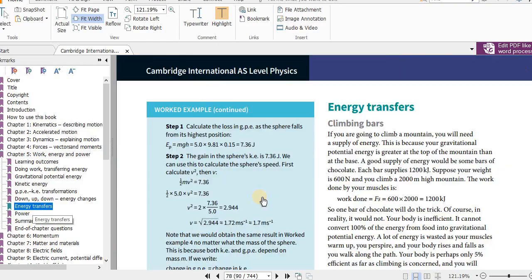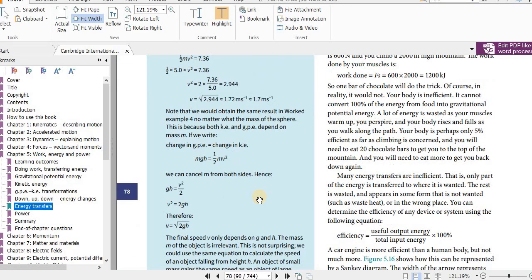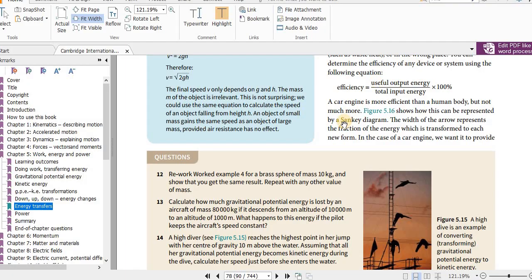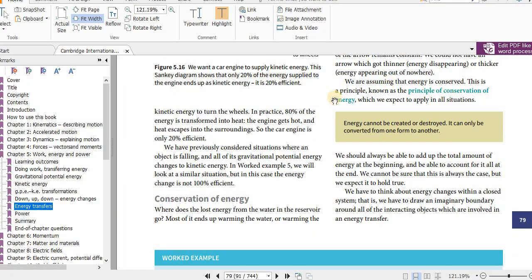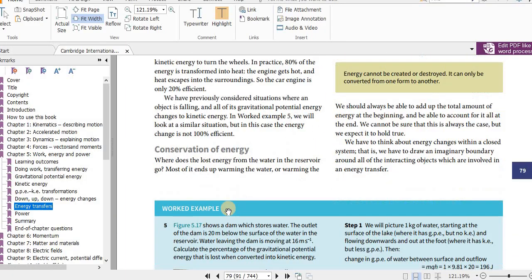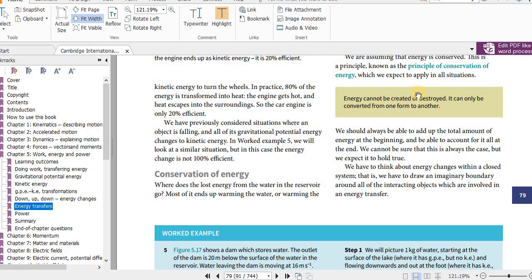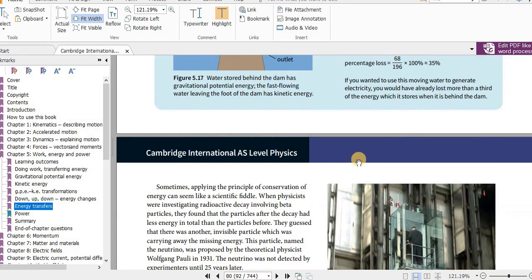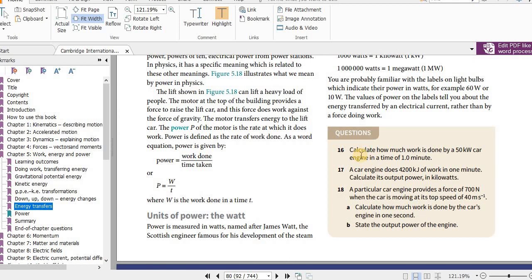Then you will see more energy transfers, efficiency, and the principle of conservation of energy. This is very important. Whatever is highlighted in green like this in this book is important. You have to memorize it with understanding, because in paper 2 or even paper 4 they can ask you to write it down. So if you try to write it in your own words, you might miss certain keywords and not score the full marks.